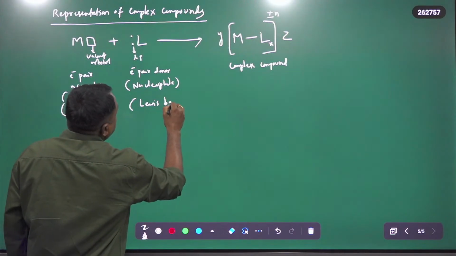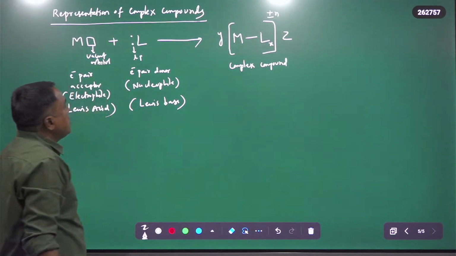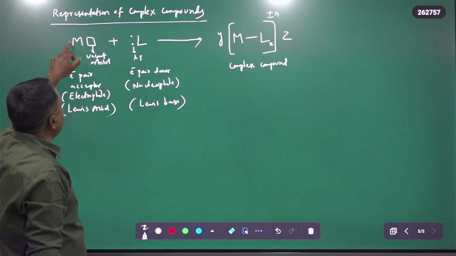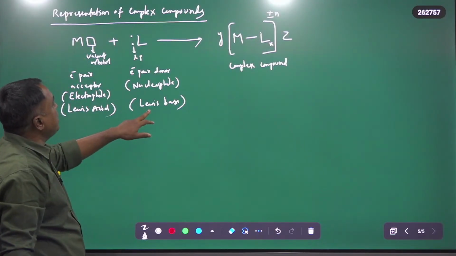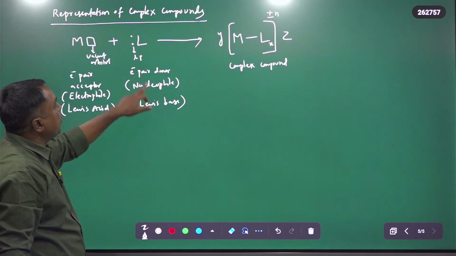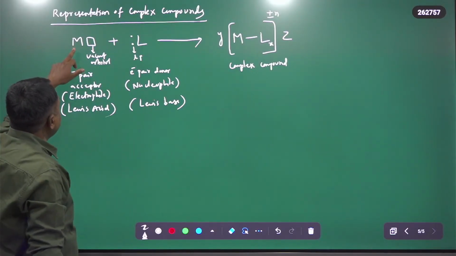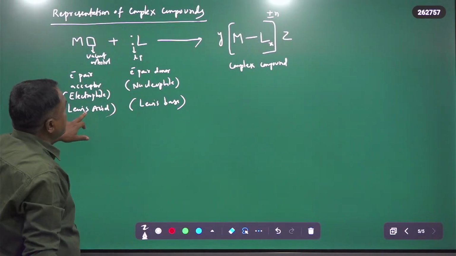The ligand donates electron density into the vacant orbitals of the central atom. Therefore it is an electron pair donor. All electron pair donors are Lewis bases, and the metal, which accepts electrons, is the Lewis acid.